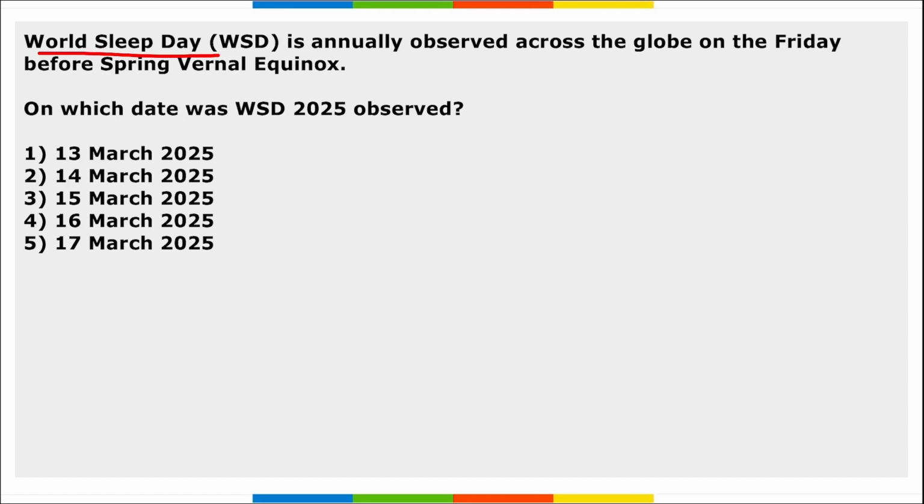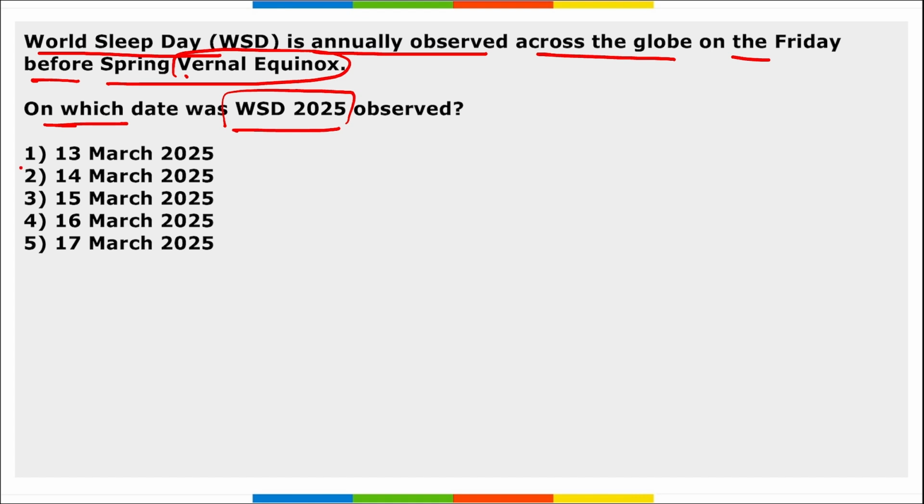Next, World Sleep Day is annually observed across the globe on the Friday before spring vernal equinox. On which day is this World Sleep Day observed? It is 14th of March we observe this day, right? And this day is observed across the globe on the Friday before spring vernal equinox. And this is the 18th annual sleep day that was observed.